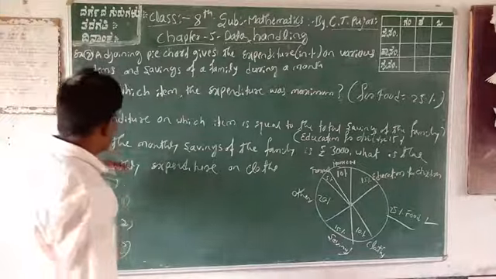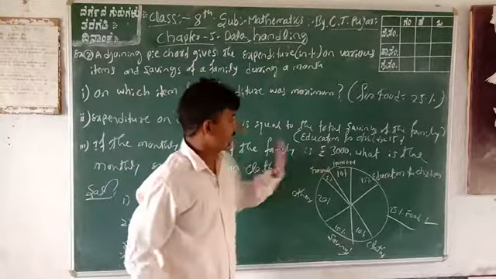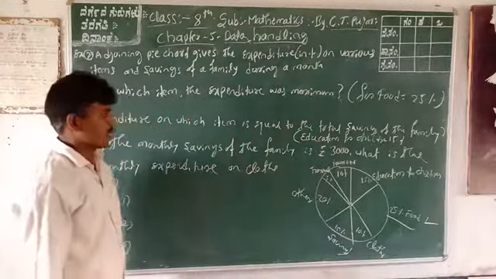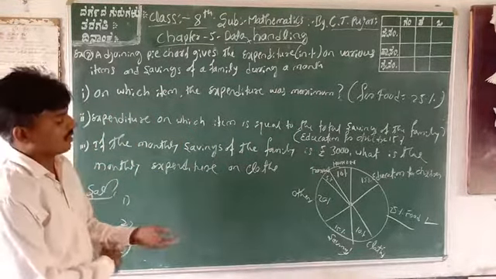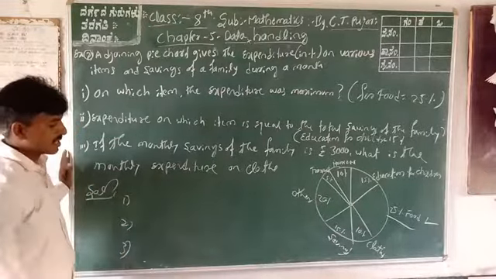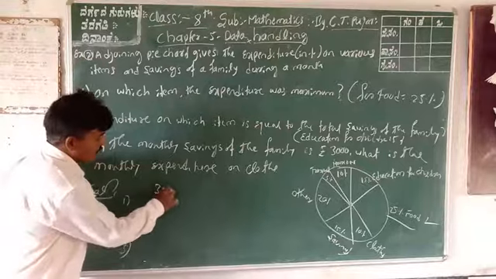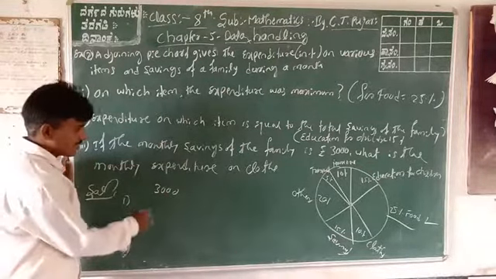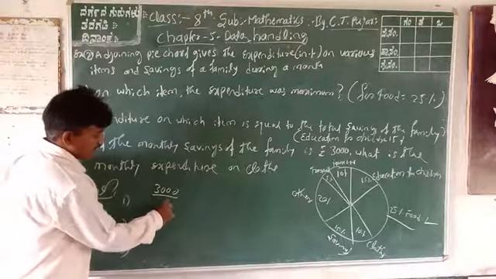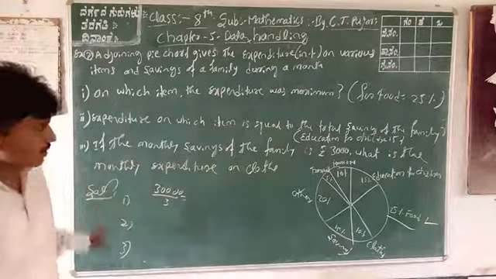Therefore, third question: if the monthly savings of the family is 3,000 rupees, the expenditure on clothes is 10%. The answer is 3,000 divided by 3. Check yourself once again.